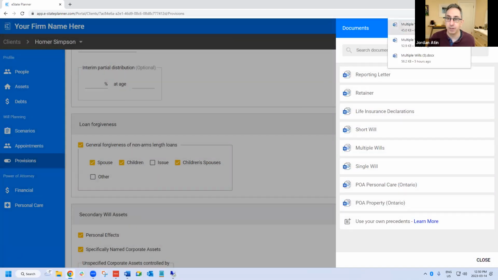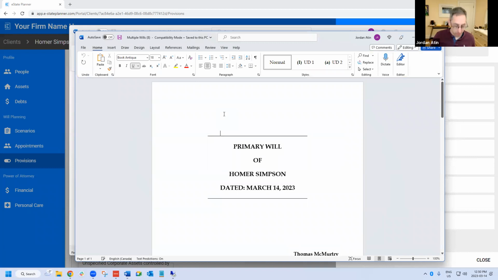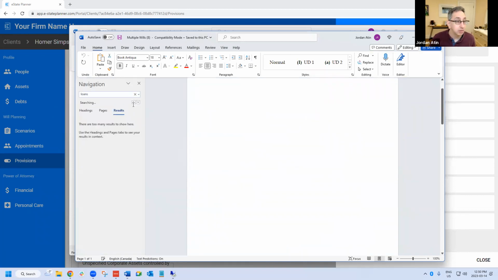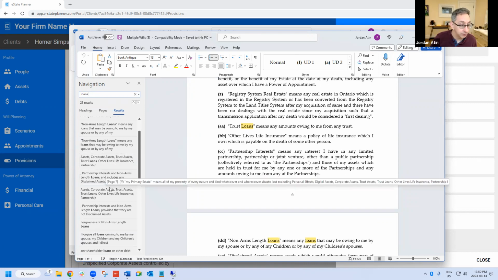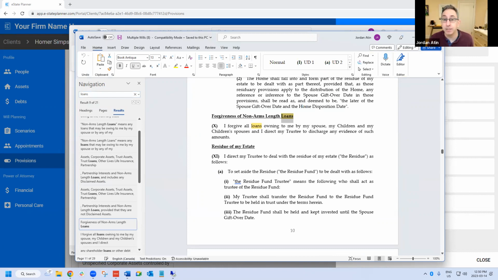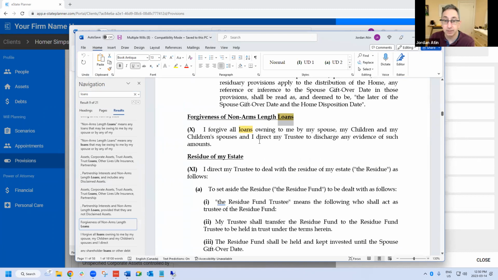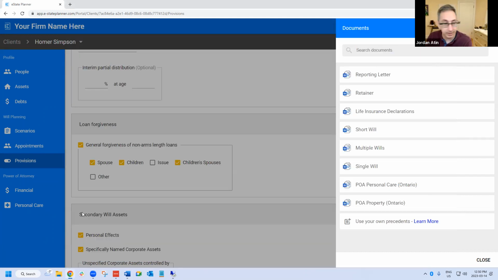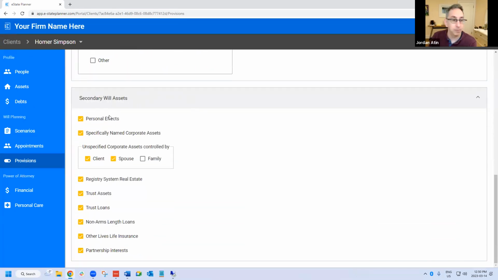So let me just, before I go there, show you the forgiveness of loans. So I'm just going to go to forgiveness of arm's length loans. So this is the clause that would get populated in this, if you forgave the loans. Right, that's the forgiveness clause. So then we're going to the definitions section now of the multiple wills. That's what this secondary will assets section does. It's what definitions are going to be included in the secondary will.